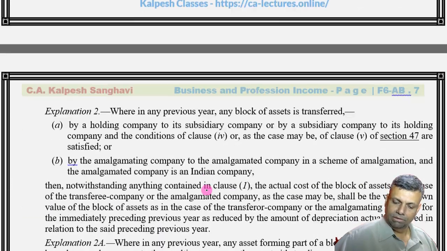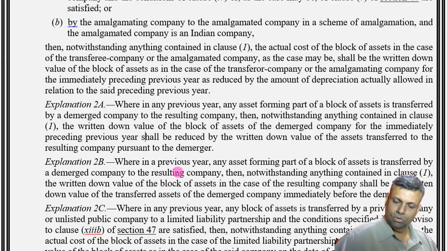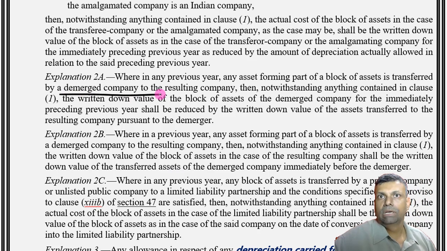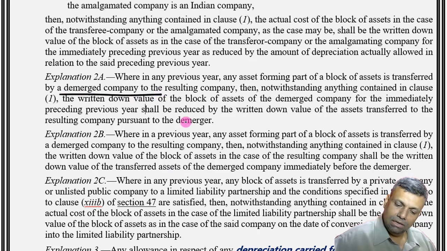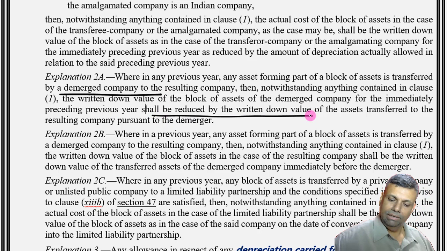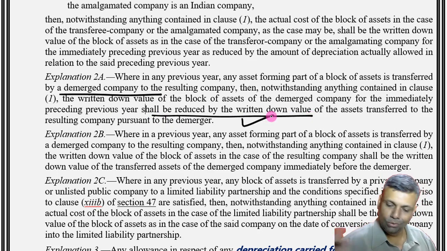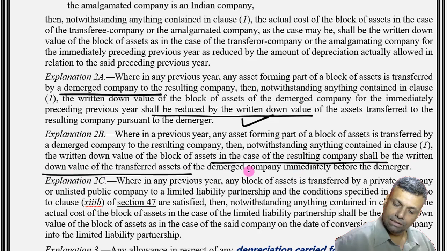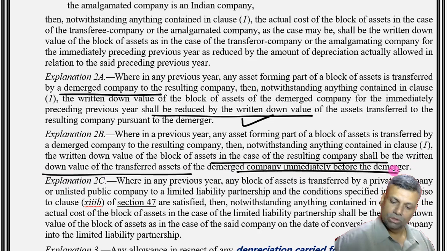In that, Explanation 2A is for the demerged company and 2B for the resulting company, where an asset is transferred in the scheme of demerger, the demerged company's asset shall be reduced by the WDV. Okay, so that is one very simple point, no need to go into the technical details. And in case of a resulting company, it is the written down value of the transferred asset immediately before the demerger. Is that clear?